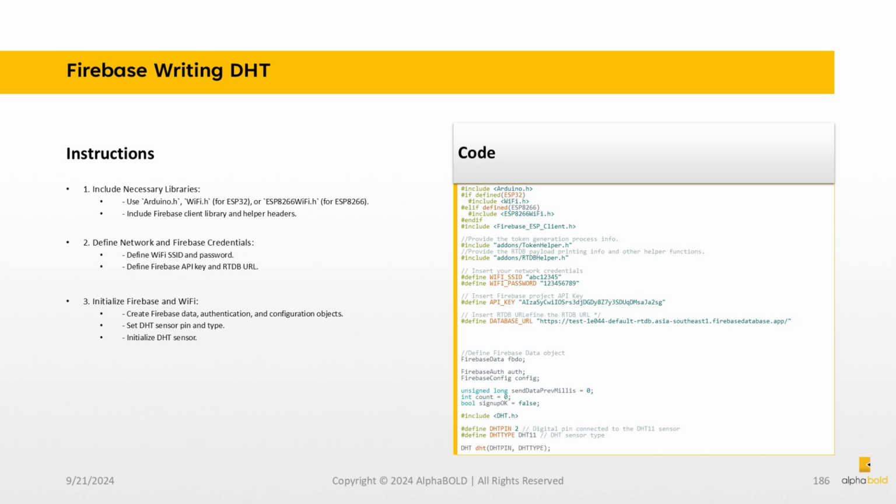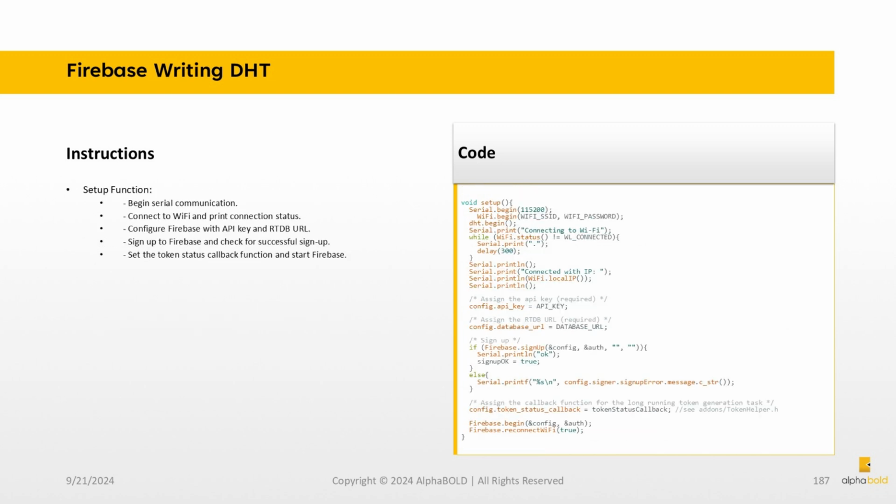3. Initialize Firebase and Wi-Fi. Create Firebase data, authentication, and configuration objects. Set DHT sensor pin and type. Initialize DHT sensor. In the setup function, begin serial communication. Connect to Wi-Fi and print connection status. Configure Firebase with API key and RTDB URL. Sign up to Firebase and check for successful sign-up. Set the token status callback function and start Firebase.